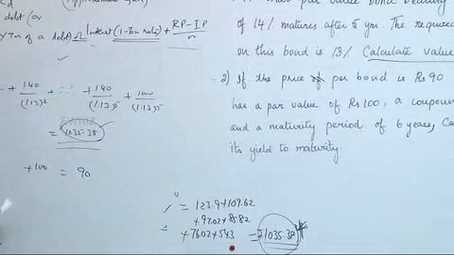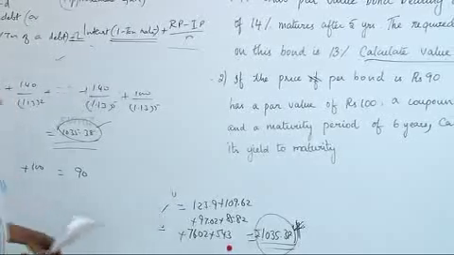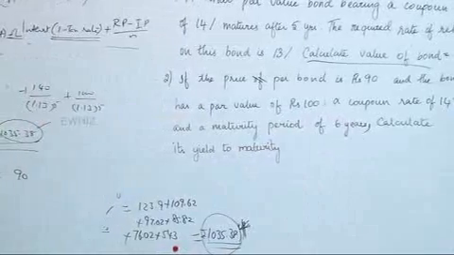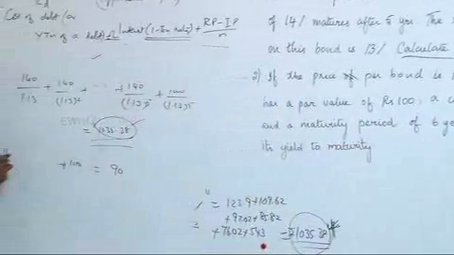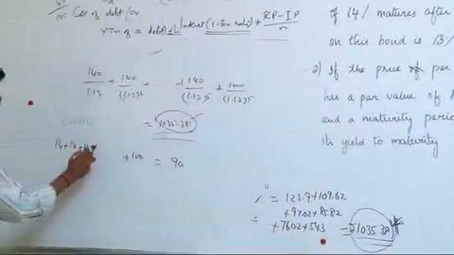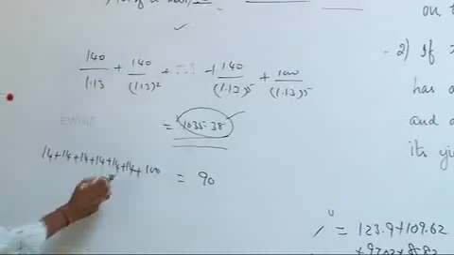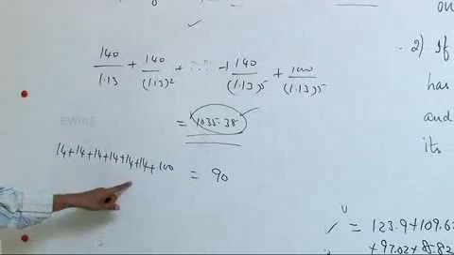It is after 6 years they redeem. The interest rate, coupon rate is 14% and therefore you will collect an interest of 14 on 100 for 6 years.